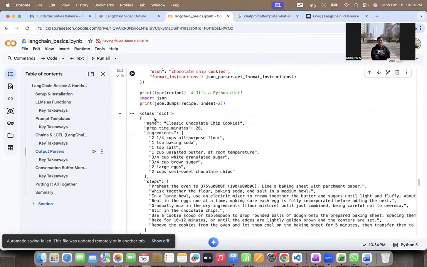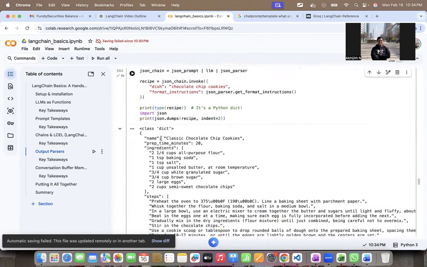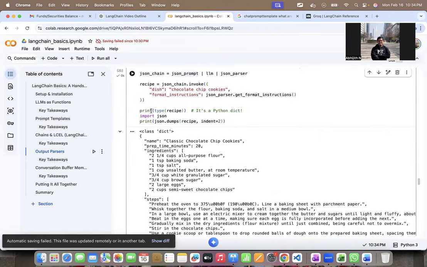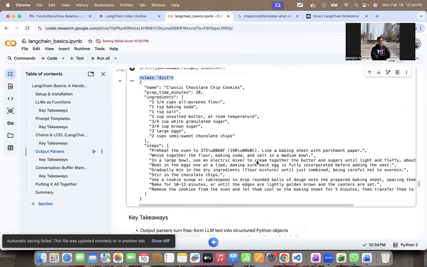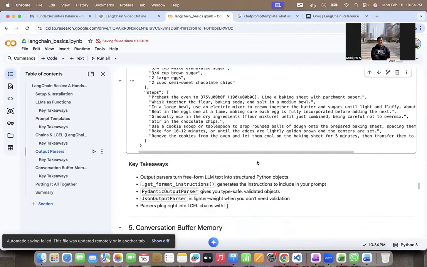Notice it has created a nice JSON object with the recipe, which is a Python dictionary. So it's created a dictionary, and basically this is a JSON object. JSON.dumps basically converts it into a Python object. But this is what you see.